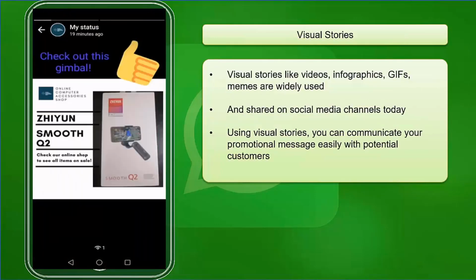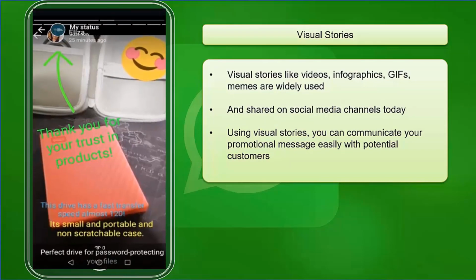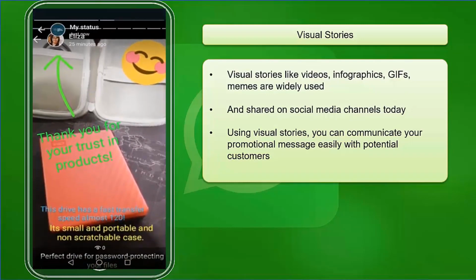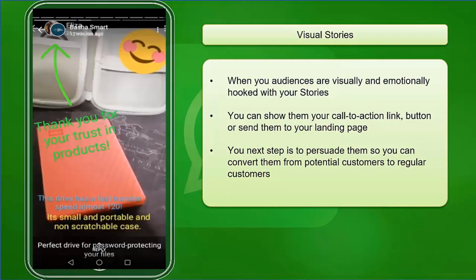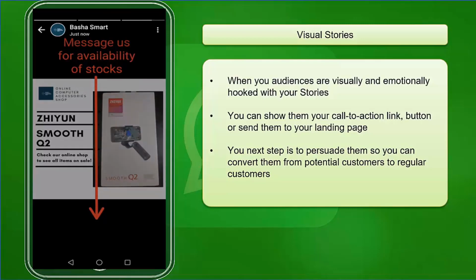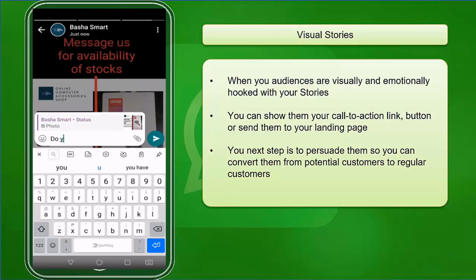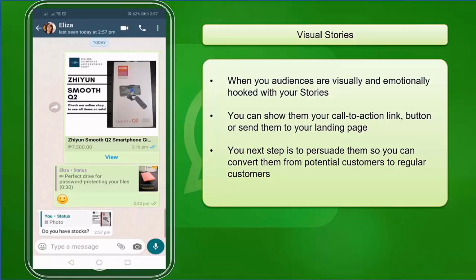Visual stories like videos, infographics, GIFs, memes are widely used and shared on social media channels today. Using visual stories, you can communicate your promotional message easily with potential customers. When your target audience are visually and emotionally hooked with your stories, you can show them your call to action link, button, or command. You have the advantage of giving them a command whether they should click a link, a button, or send them to your landing page. Since they are already hooked, they want to get something out of it. They want to take action. Your next step is to persuade them so you can convert them from potential customers to regular customers.